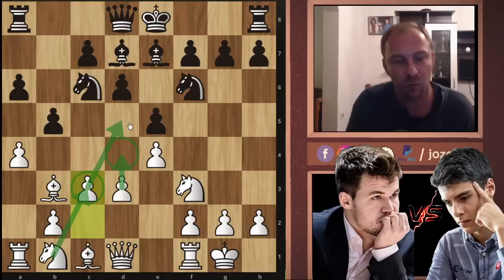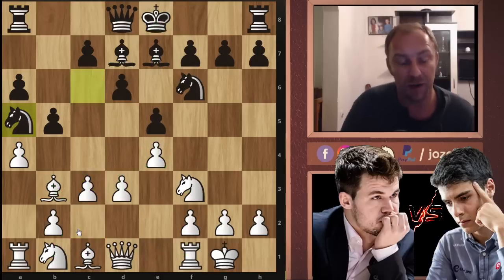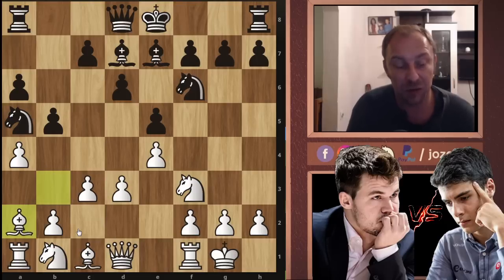We want to create this d4 pawn breakthrough. It has, of course, to be prepared further with potential rook to e1 moves. We also want to protect our e4 pawn, but with bishop to c2, it's a possibility. So knight to a5 played by Aryan Tari, and we have now bishop to a2, keeping the bishop on the long diagonal.